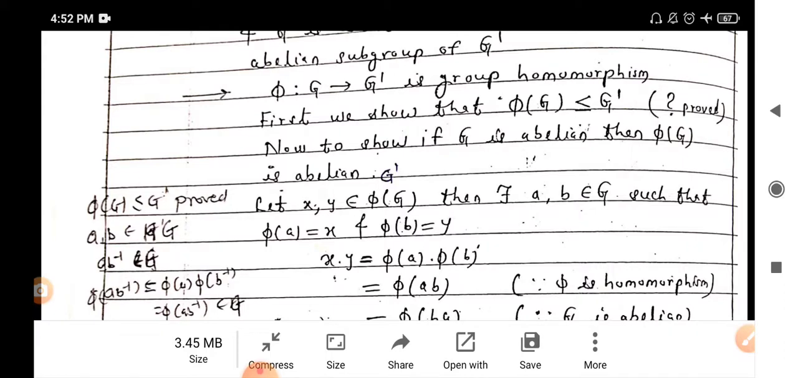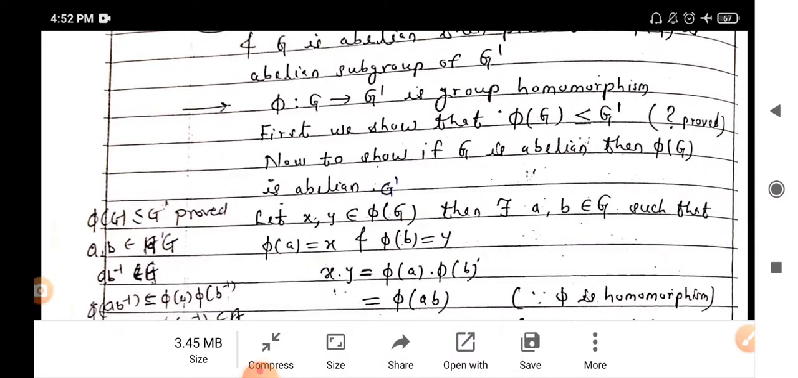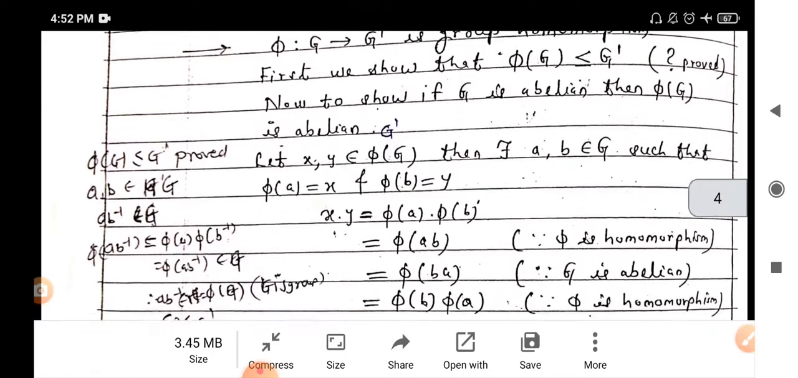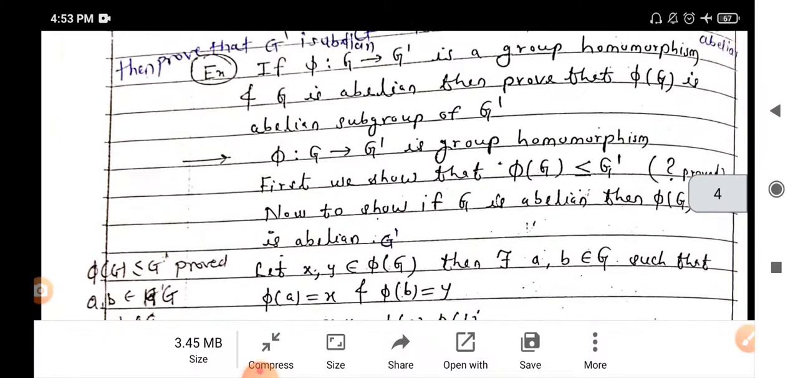Now we show that if G is abelian, then phi of G is also abelian, or here we show that phi of G is a subgroup of group G dash. Since for a, b belongs to phi of G, we have to prove that ab inverse belongs to phi of G. We prove this in this way: phi of ab inverse equals phi of a, phi of b inverse, which can be written as phi of a, phi of b bracket inverse. Hence we see that phi of G is a subgroup of group G dash.